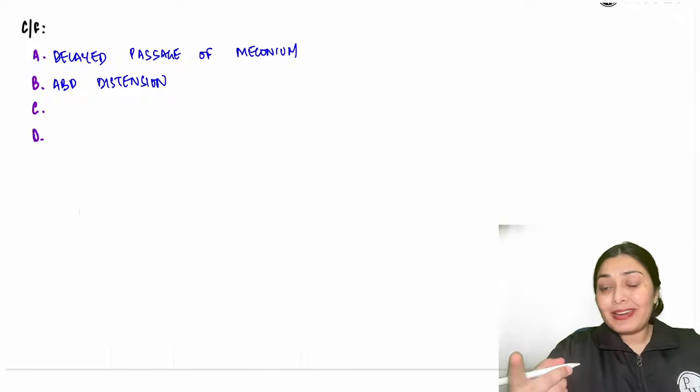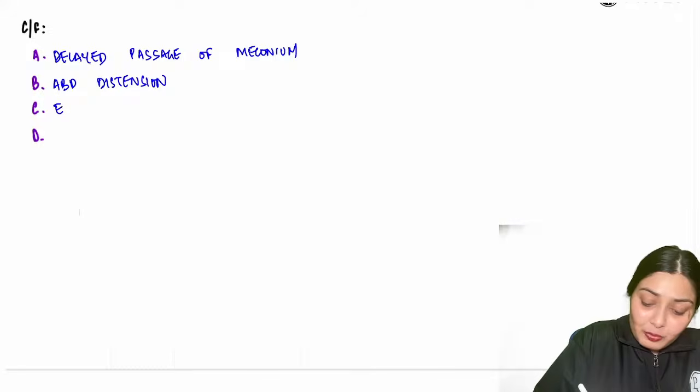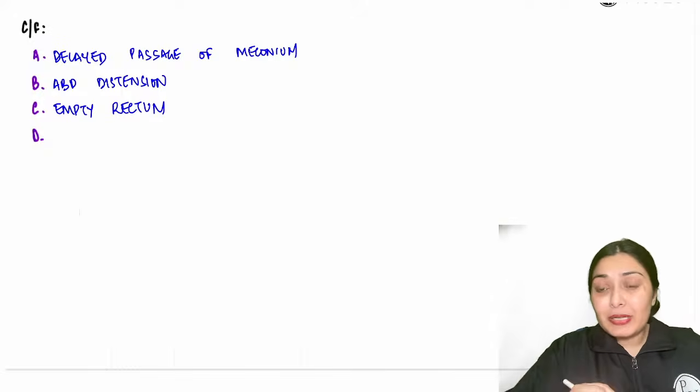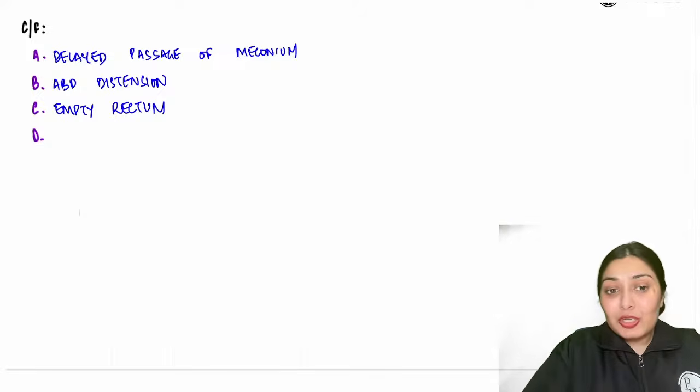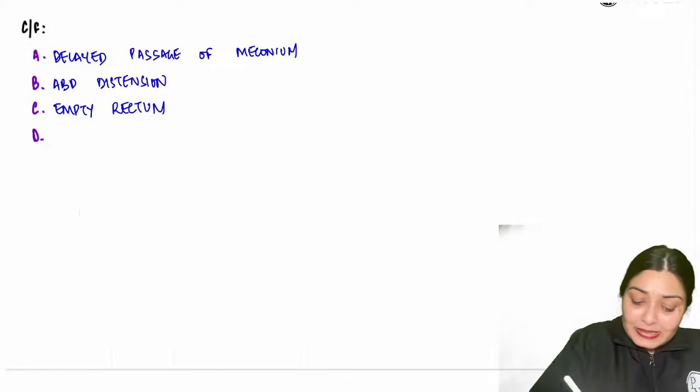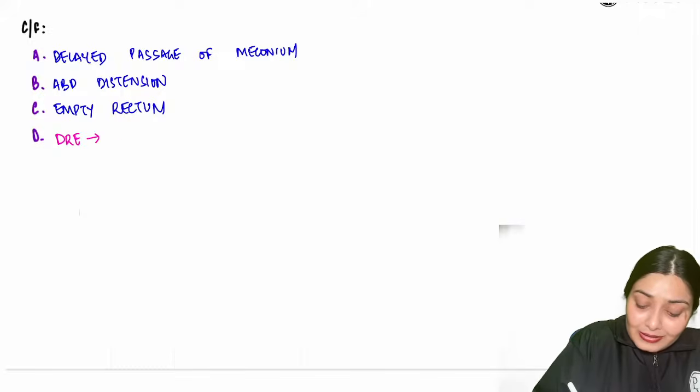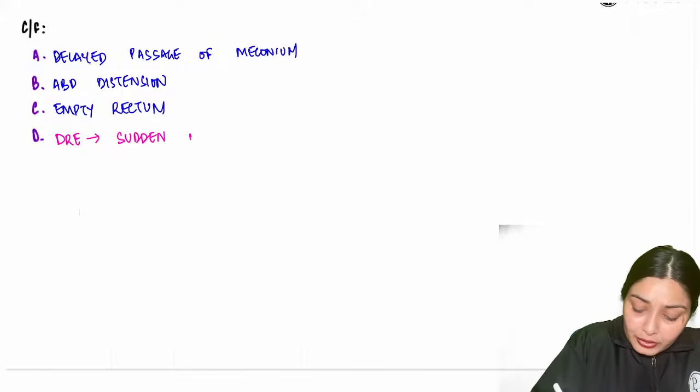If I do a per rectal examination, would there be any feces? No, there wouldn't be any feces. The feces is not getting passed through that contracted segment, so the rectum would be empty. And a very typical sign: when you pass your finger through the rectum, do the digital rectal examination, it can sometimes stimulate the gut, and because of that stimulation there will be a gush, a sudden expulsion of the meconium. This is very typical over here.